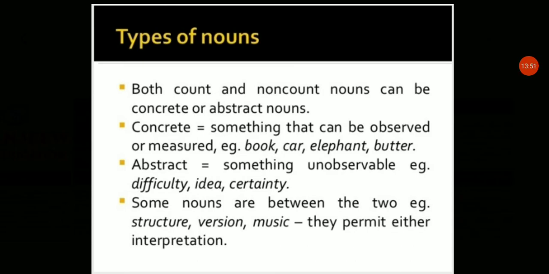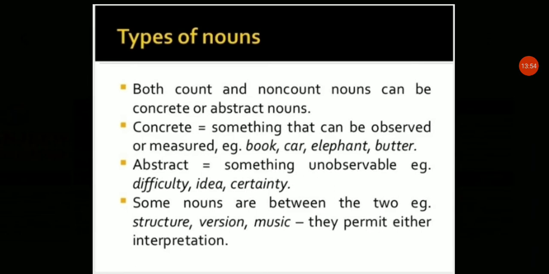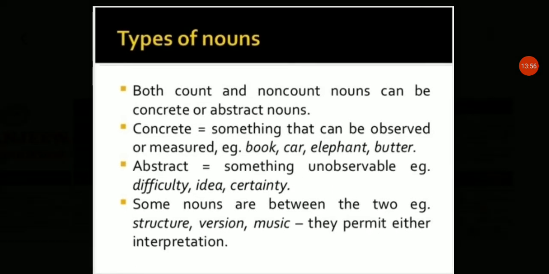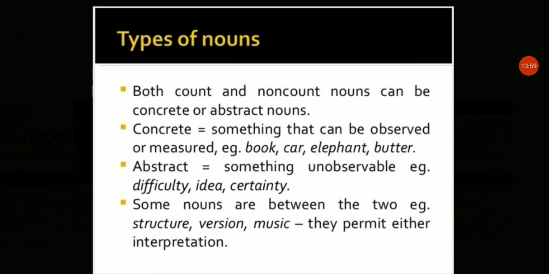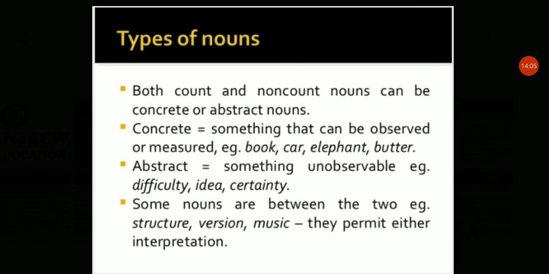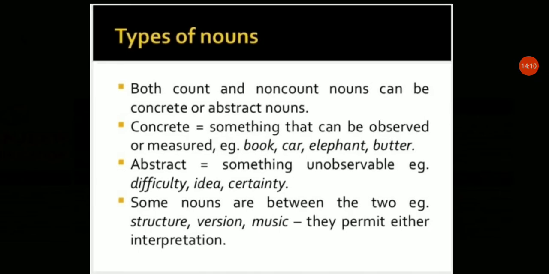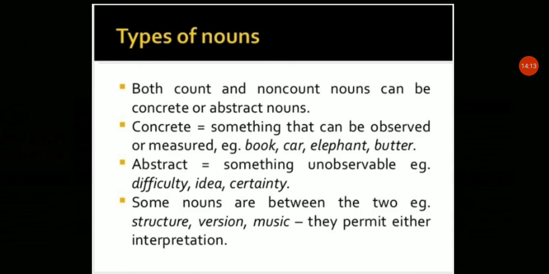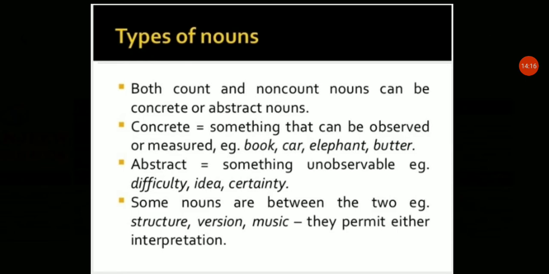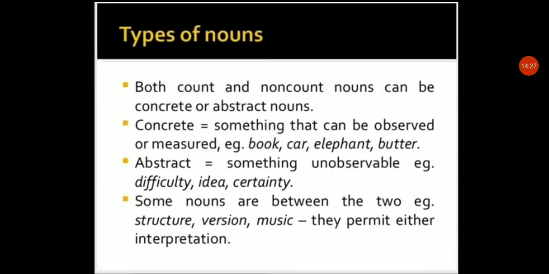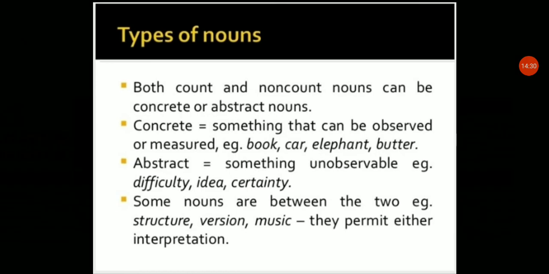Some nouns are between the two, meaning both concrete and abstract. Examples: structure, version, music. We can select the songs. When we want to hear songs, we can select a particular song and listen again and again. But actually music is an abstract thing. We can't see it, but we can realize it, and also we can select songs. So it is both concrete and abstract.